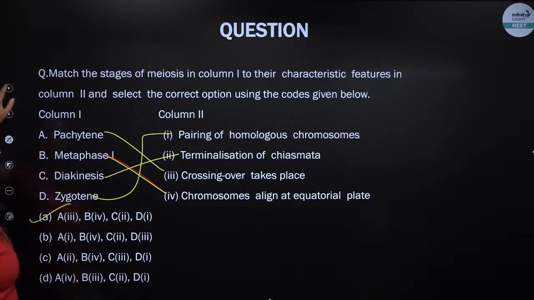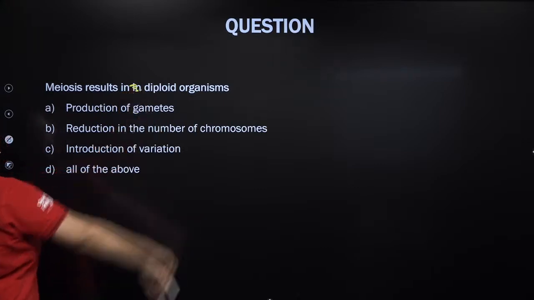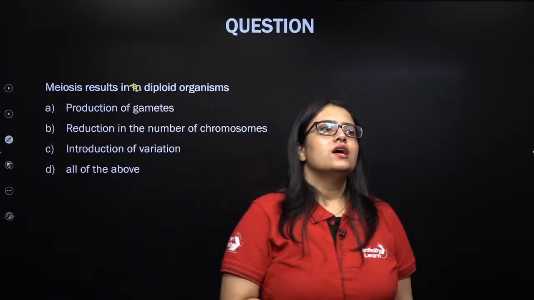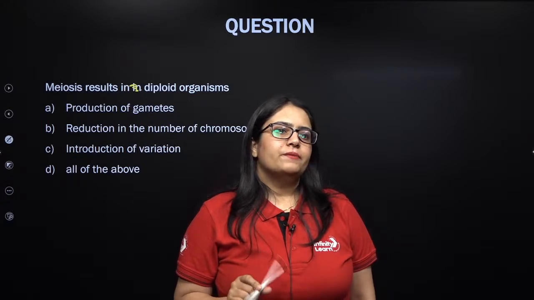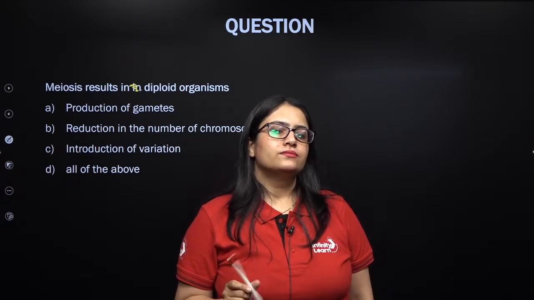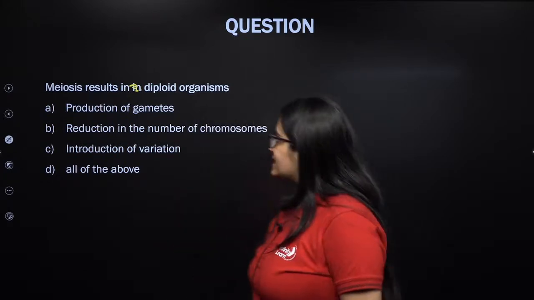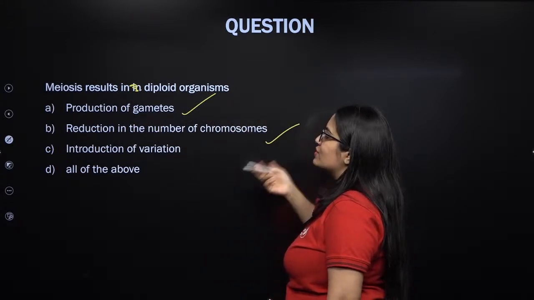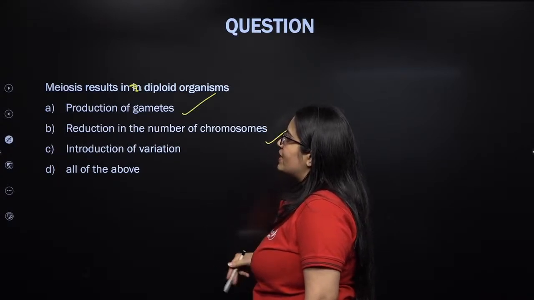Next, meiosis results in diploid organism. So in a diploid organism, what happens through meiosis? Come on everybody. Virendra, sorry, Shweta, Aruna, Princey, Ramlal, Neha, give it a try, my kids. That's absolutely correct. All are right. Production of gametes happens. Reduction in number of chromosomes because gametes are haploid in number of chromosomes, means half the number of chromosomes and half the amount of DNA.